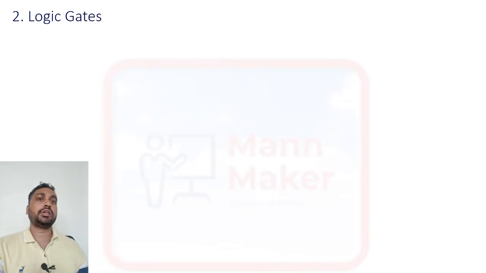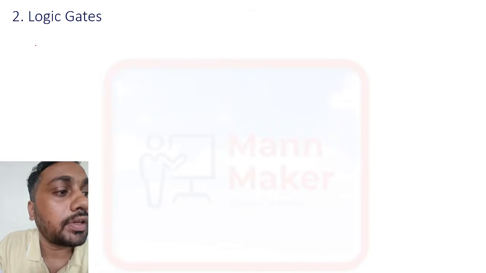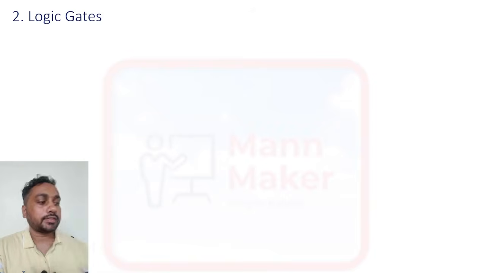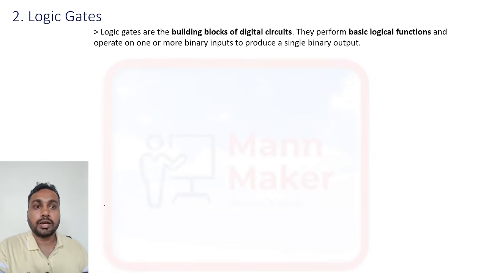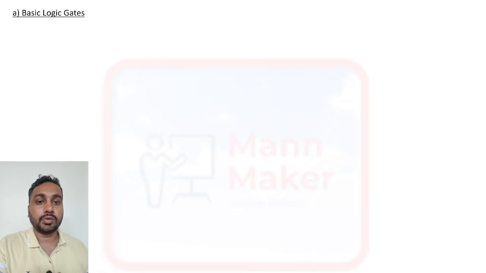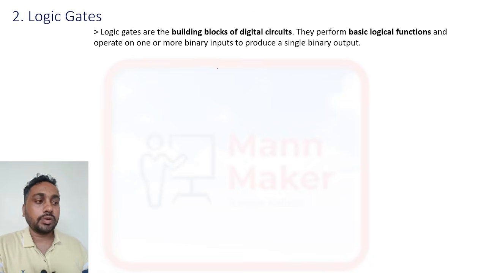So that is about number systems and codes. The next topic is logic gates. A logic gate is a building block of digital systems that performs a basic logical function, operating on one or more binary inputs to produce a single binary output.